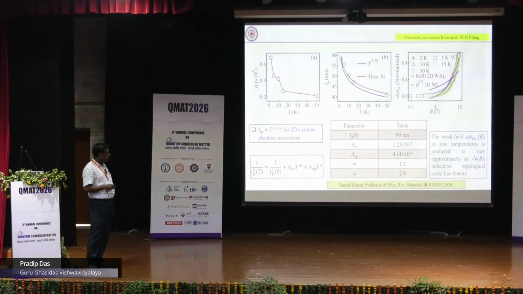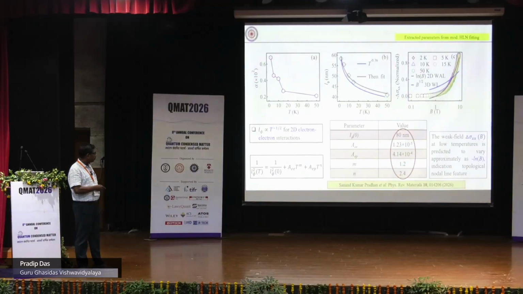So we have weak antilocalization, and this is one of the signatures of the topological nodal line semi-metal. From this also we have calculated a few parameters like alpha EE, alpha EP, and these are telling whether electron-electron interaction is there or electron-phonon interaction.